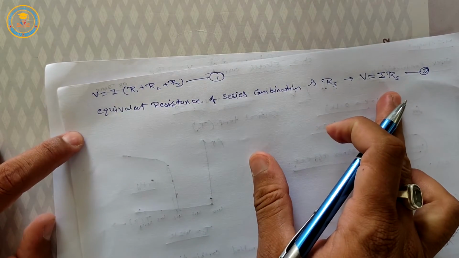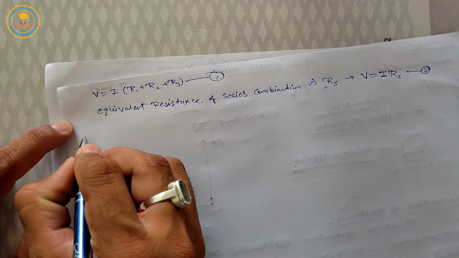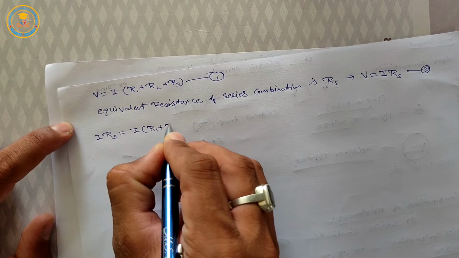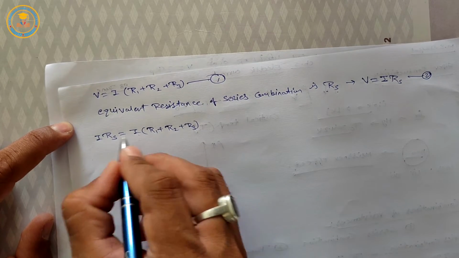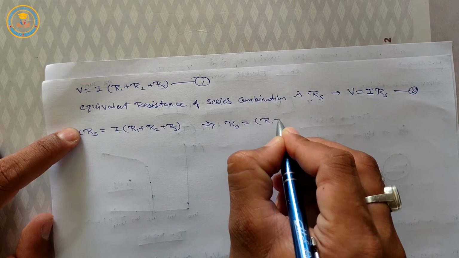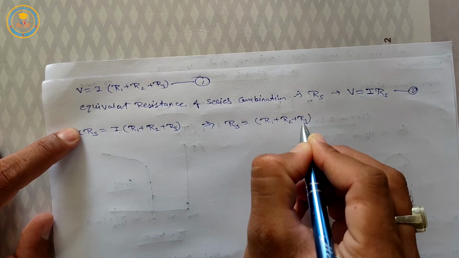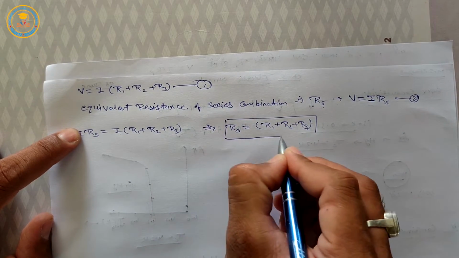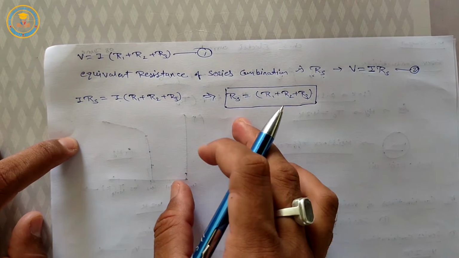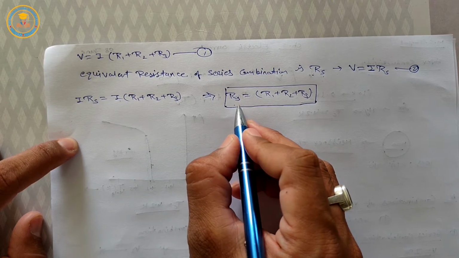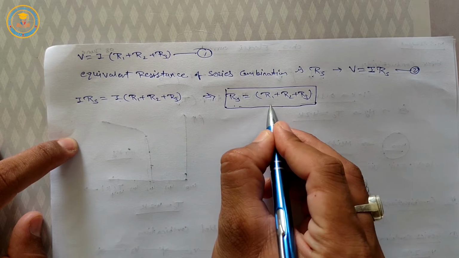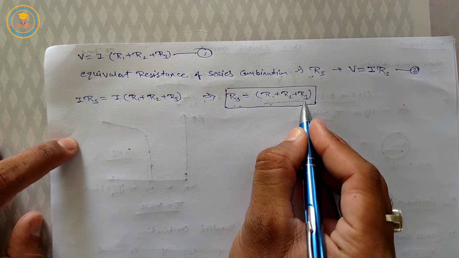Put the value of V from equation 2 in equation 1, then we get IRS is equal to I times (R1 plus R2 plus R3). I and I cancel out, then we get RS is equal to R1 plus R2 plus R3. This is the equivalent resistance of that circuit. According to this equation we can say the equivalent resistance of resistances connected in series is equal to the sum of all resistances.